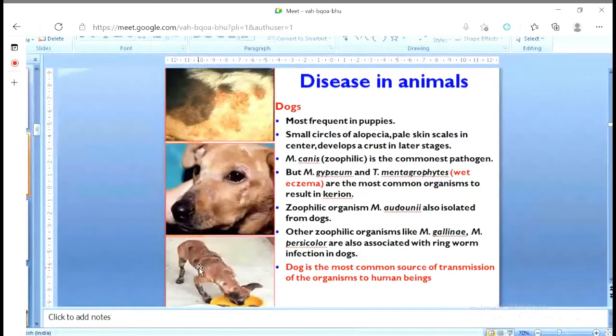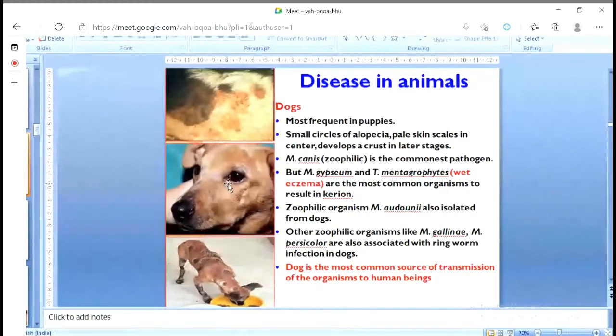When you look at the center, there will be very pale skin, and it develops a crust at a later stage. Just like our dandruff, those are dead crust when it comes out. A dendrite-like appearance may also be in the area.